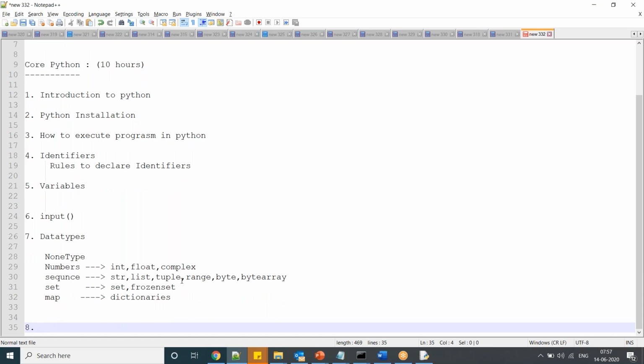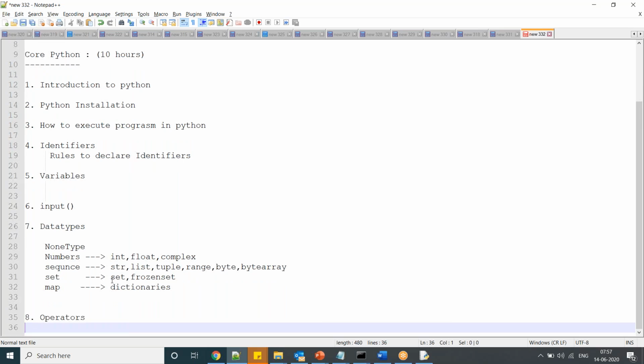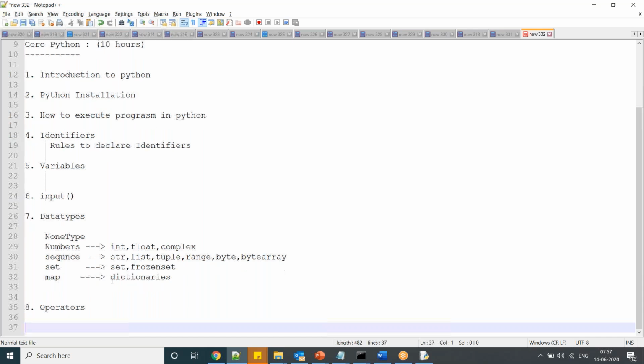So each and everything I'm going to discuss with multiple examples, and for each and every concept I can provide you an assignment. Okay. Next, operators. So arithmetic operators, relational operators, logical operators, membership operators, bitwise operators. Okay, all those operators I'm going to discuss. And then I'm going to discuss command line arguments.